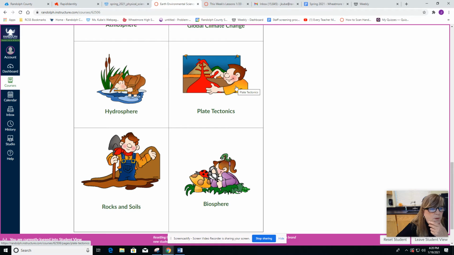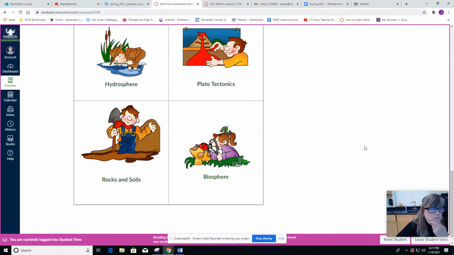And then we won't spend that much time on plate tectonics, because we want to spend more time on rocks and soils. Soils are very important, and we're losing them with erosion. Plate tectonics is more just about the structure of Earth. We want to look at more processes and how we are affecting the processes on Earth, and what we can do to stop the negative behaviors and do more positive behaviors.